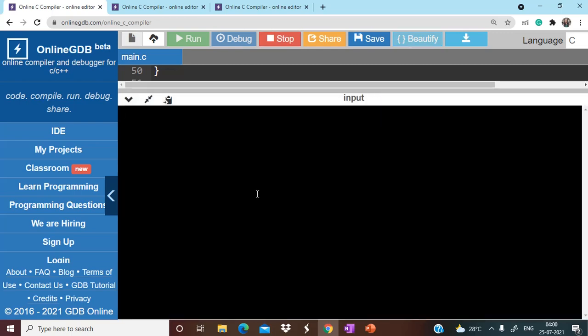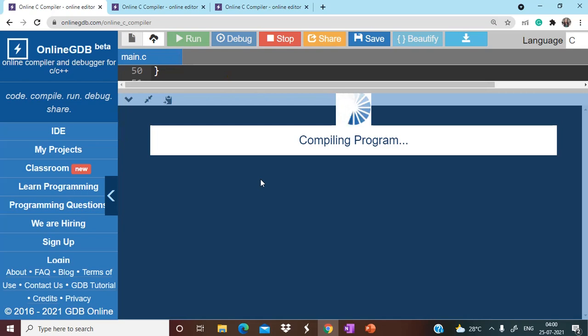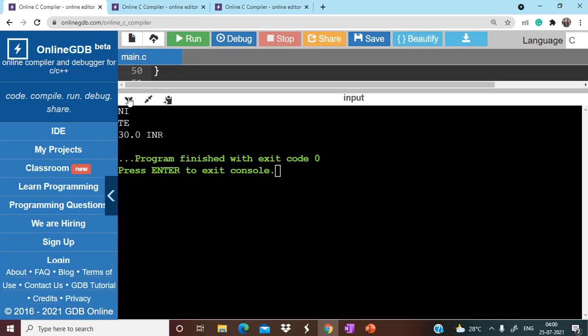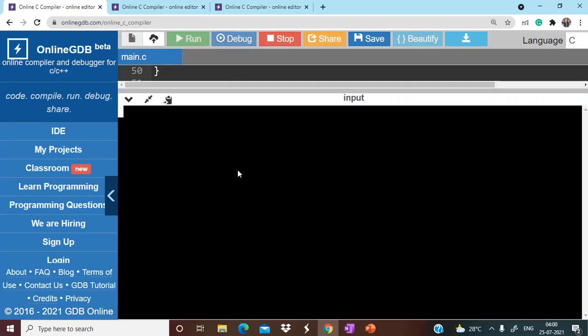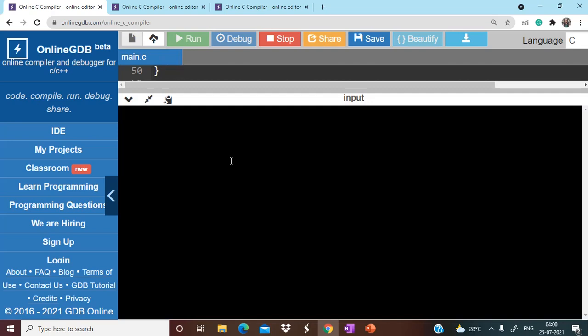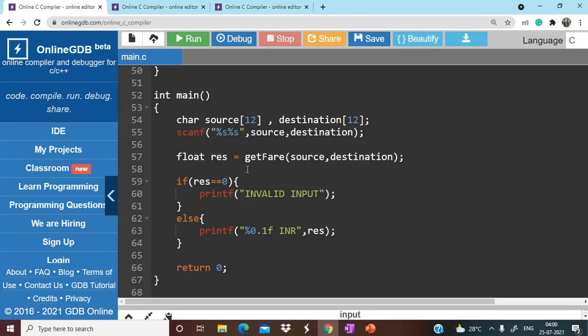If suppose I am giving ni as input, you can see we are getting 23.0 INR. If I am giving ni te as input, you can see we are getting 30.0 INR. Let's give ca, we are getting invalid input. Let's give bg, hj, okay, we are getting invalid input, right? So this is working perfectly fine.